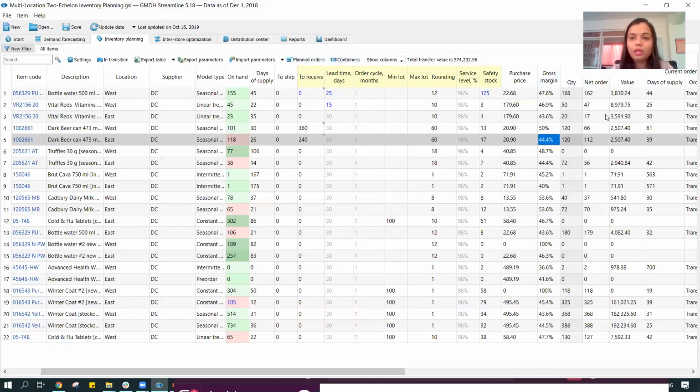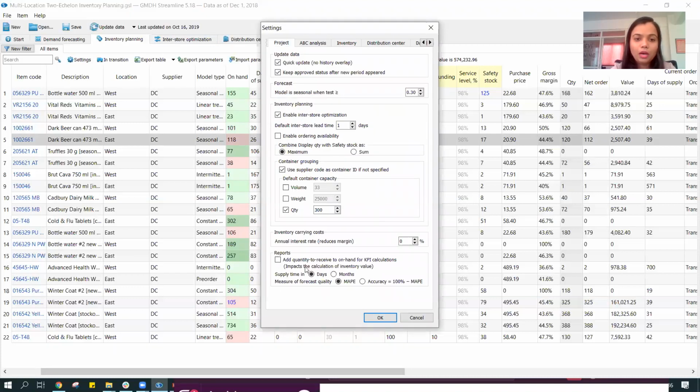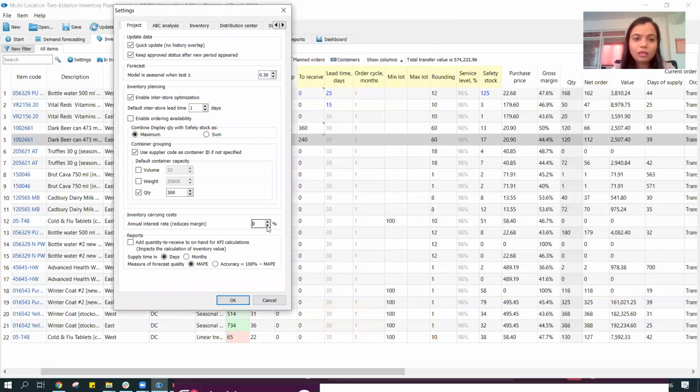I can look at my inventory projections, and I can then figure out, if this is my cost of inventory, if this is my value of inventory, and if the cost of carrying inventory is given, I can determine the inventory carrying cost. So I can increase or decrease it, and it will reduce from my margin, which indicates that I'm actually looking at the right gross margin. This is after I have considered my inventory carrying cost in my planning.